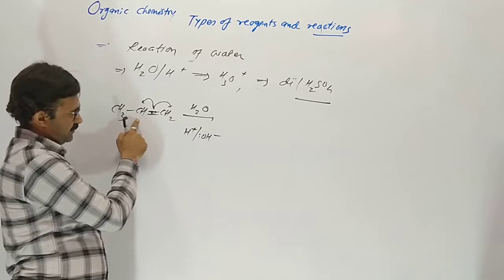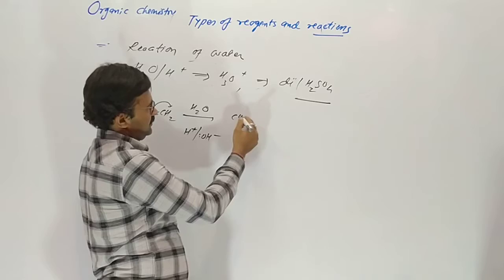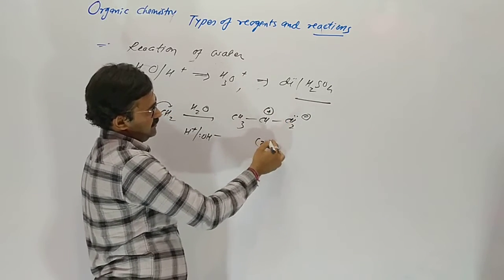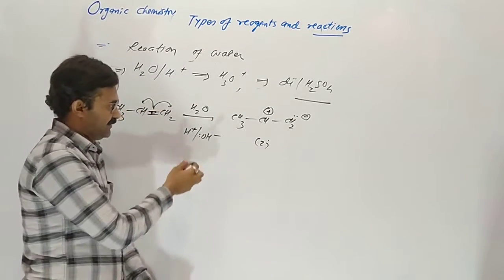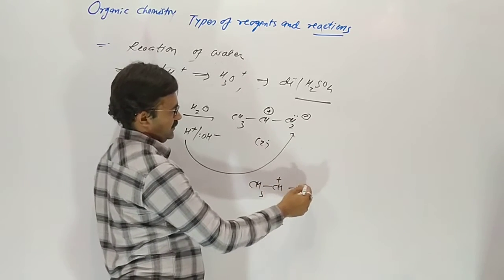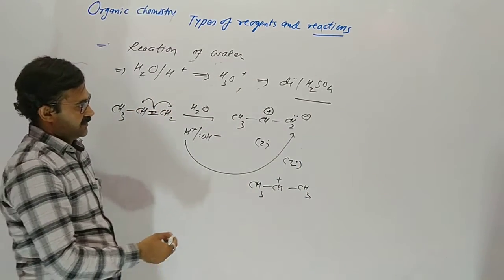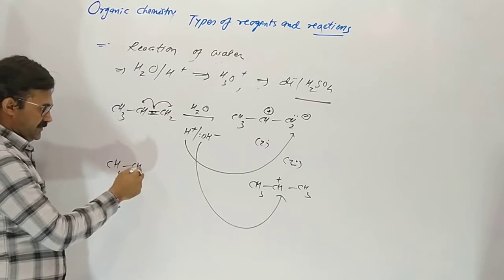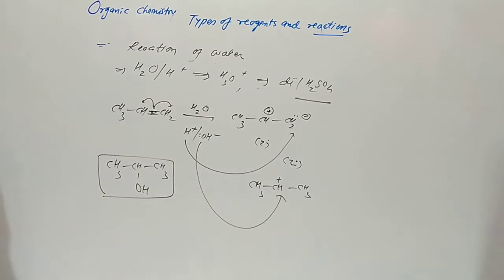If those 2 electrons come here, then a primary carbocation occurs. But these 2 electrons move here, and over this carbon the secondary carbocation is more stable. For more stability, H plus attacks here and it gives a secondary carbocation. Now OH minus attacks there, so it gives propan-2-ol as the product.